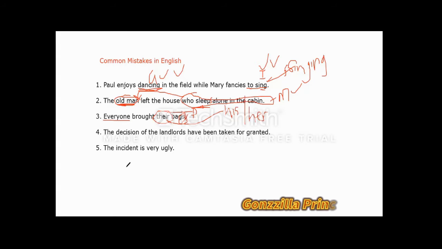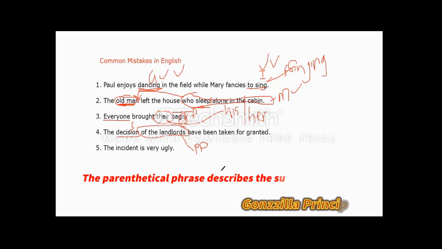Wonderful. Moving straight to the fourth question here. The decision of the landlords have been taken for granted. Now, what could possibly be wrong with this? The subject here, decision, is singular in nature. Okay, now let's pay attention to this carefully. The landlords here is what we call the parenthetical phrase. A parenthetical phrase is a type of phrase that describes the subject. In a way, it comes like a phrase and begins with a preposition, in some cases an adverb.